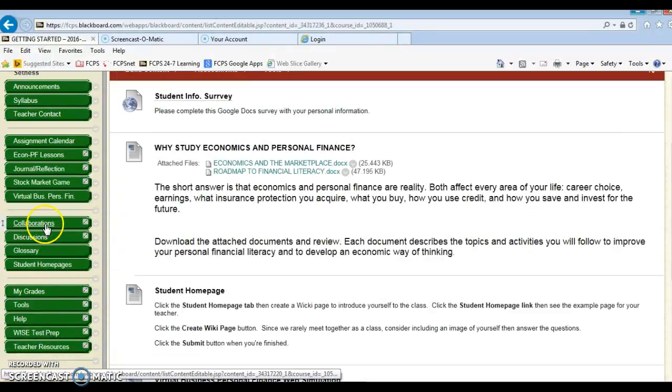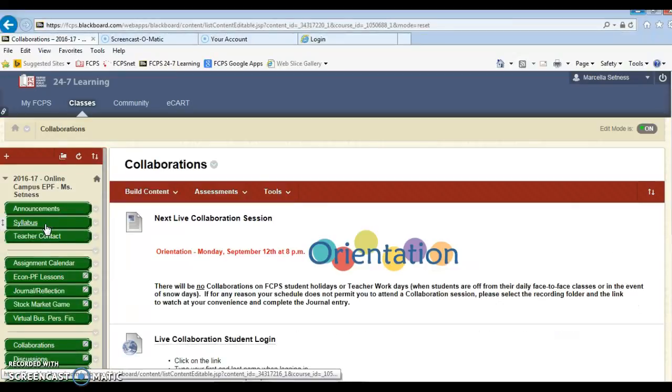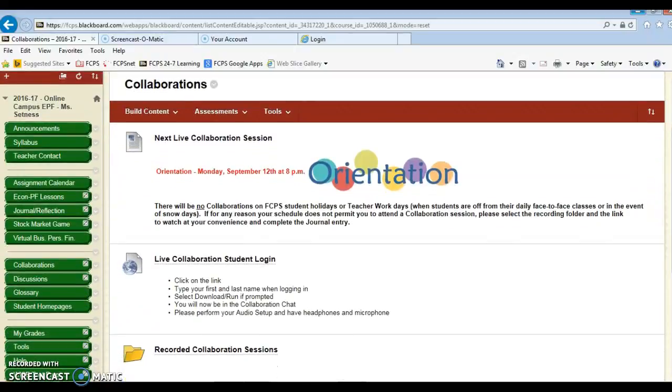The next thing I'd like to quickly show you in preparation for our first orientation is the use of the collaboration button. Collaboration is the tool that we use to meet on Monday evenings. Our regular collaboration time will be Monday evenings at 8 p.m. We'll be starting our first session on Monday, September 12th, next week. Please note that anytime there is an FCPS student holiday, teacher workday, or snow day, we will not be having regularly scheduled collaborations on those days, so you can plan accordingly.